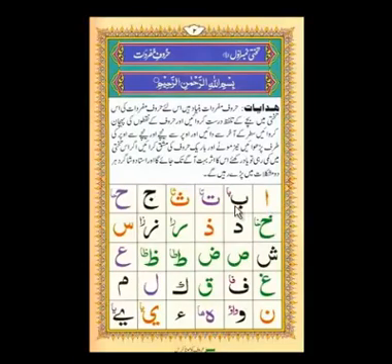Now you see the letter Ba. If you look at the name of it, it ends with Alif. We say the Alif, which is used for what? Does it have a sound? No, it is only used for stretch purposes. The letter Ba is pronounced by closing two lips from the wet part of the lips. The letter Ba is pronounced.